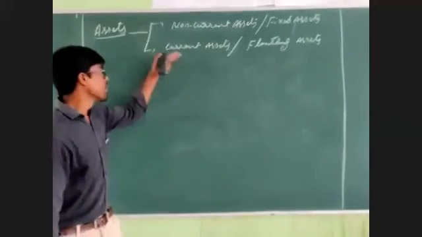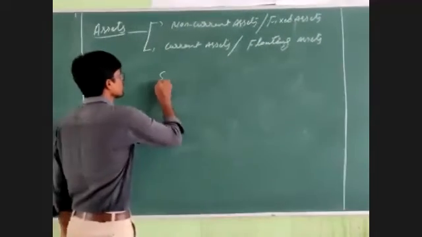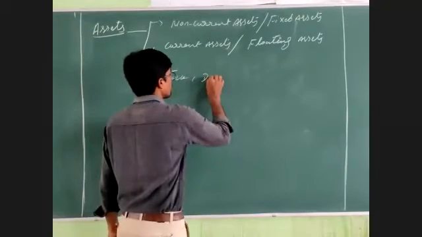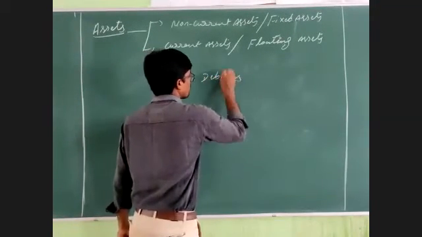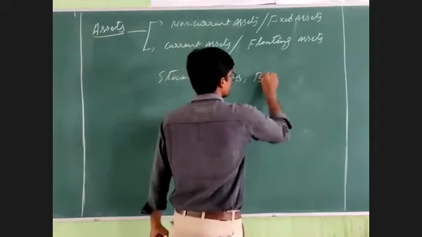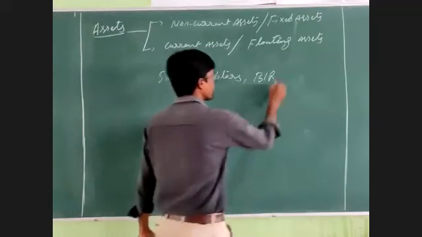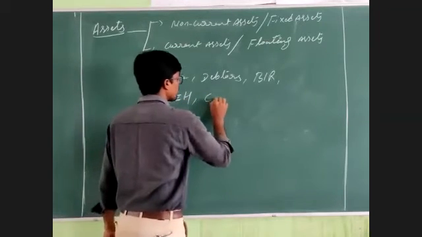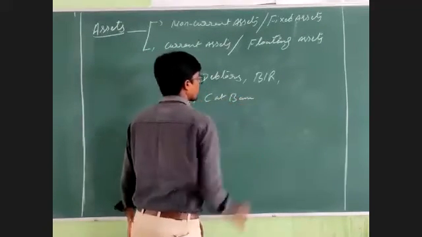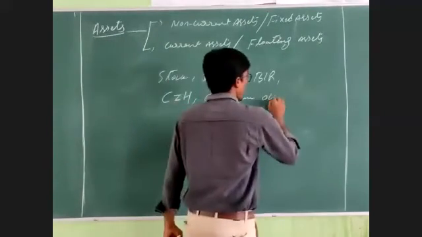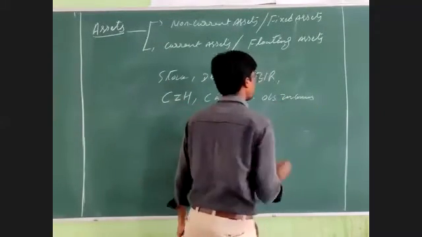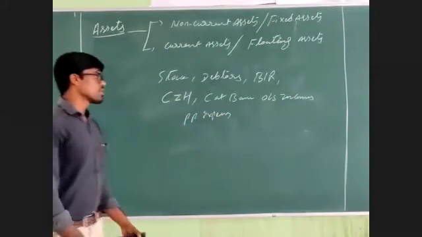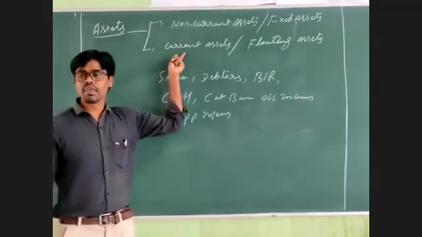Okay, so examples for the current assets are stock, debtors, bills receivable, cash in hand, cash at bank, outstanding incomes, prepaid expenses. So these are all the examples for the current assets.